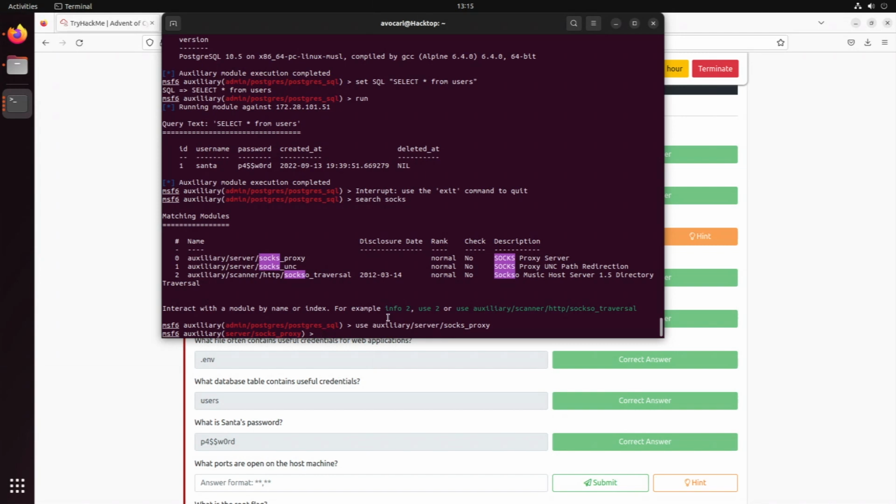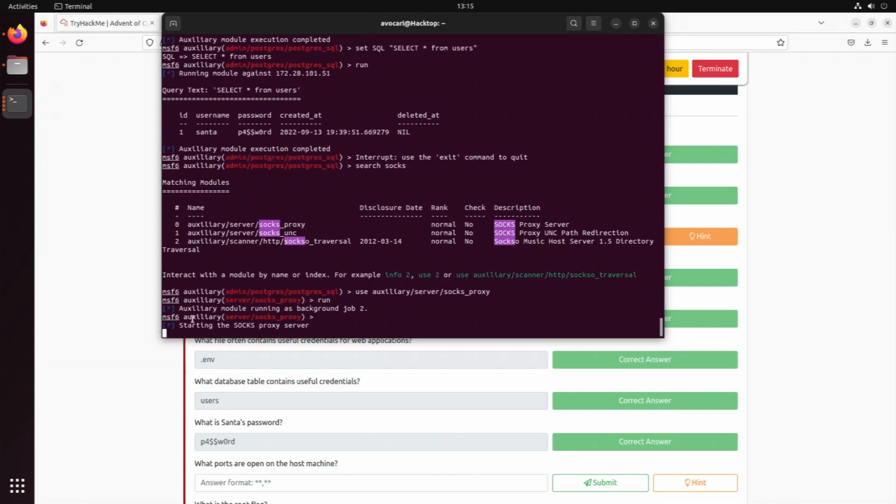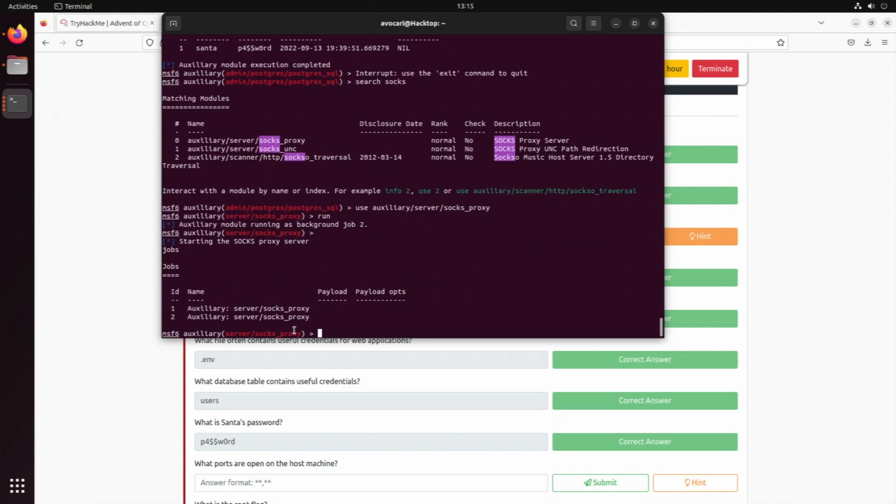We need to set nothing. We probably just need to run it. We're starting the socks proxy server, and it's running in the background. It's starting up the socks server. We can look at it for jobs. We have them now running. Perfect.